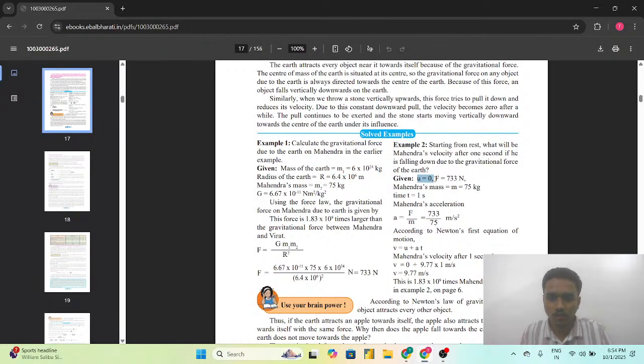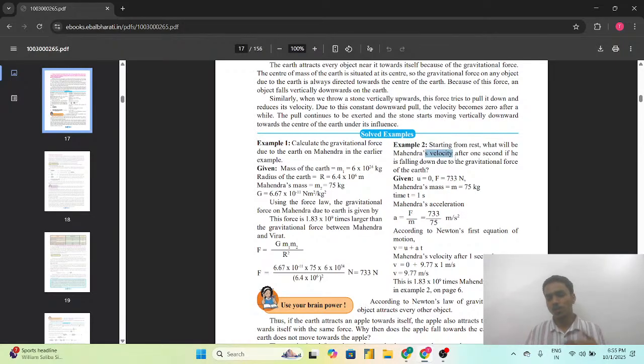So we are having the initial velocity 0, force is equals to 733 Newton, Mahendra's mass as we know is 75 kg, and time which is 1 second is given in this example question. So we have to calculate first the Mahindra's acceleration because we have to find out the final